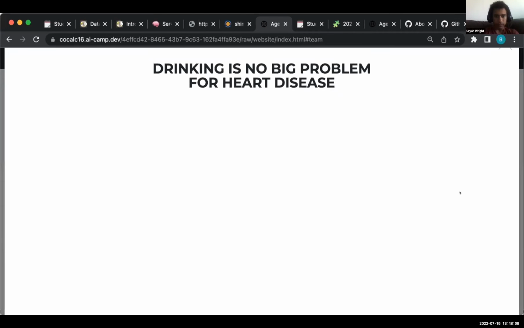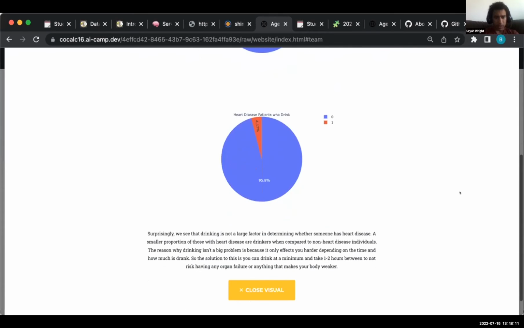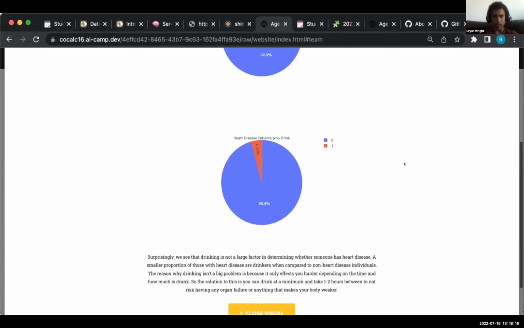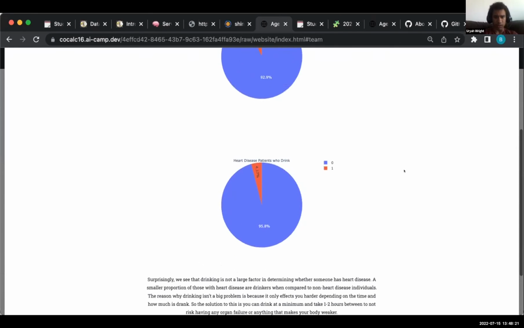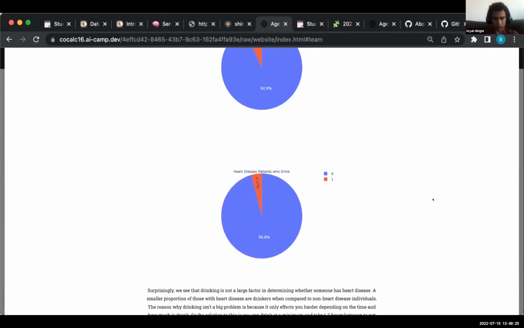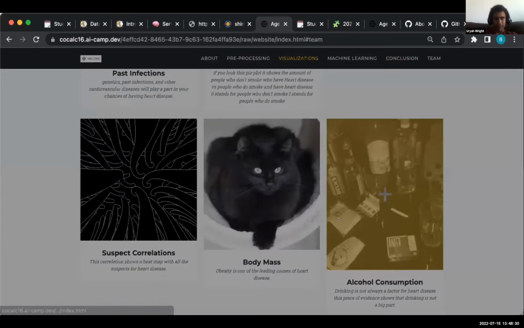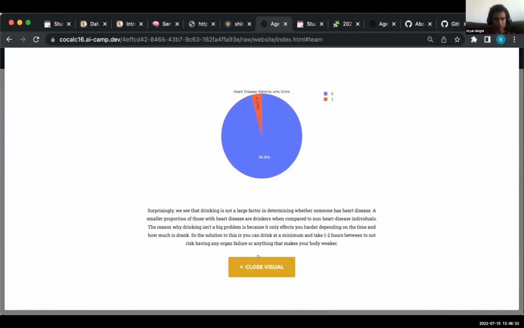Drinking is no big problem for heart disease. Surprisingly, we see that drinking is not a large factor in determining whether someone has heart disease. A smaller proportion of those with heart disease are drinkers when compared to non-heart disease individuals. The reason why drinking is a big problem is because it only affects you harder depending on the time and how much is drank.